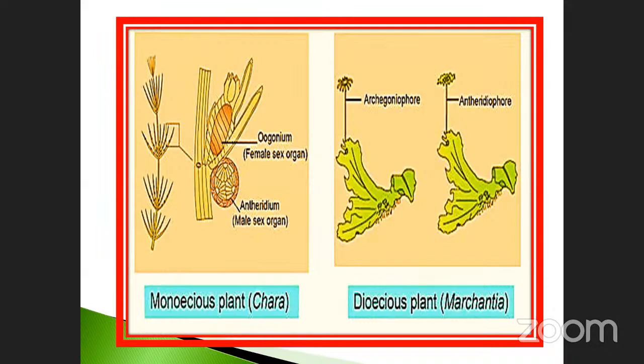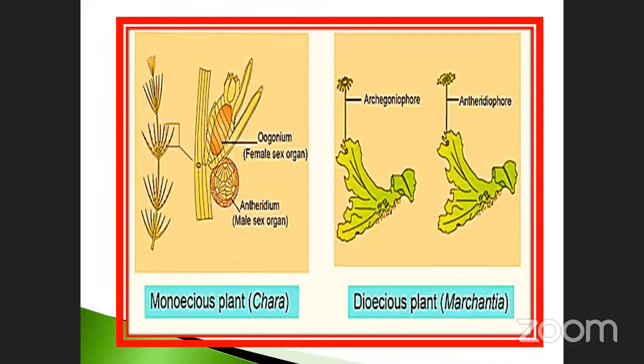That means here the antheridium is there, and nearest there is another female oogonium present, and it transfers to here. Okay. And also suppose in the upper part there is one branch with an antheridium, and the antheridium is transferred to the female. Likewise, that is also one of the cross pollinations. But on the other side, it is also one of the self pollinations. Okay, that is also different. Okay, and another one is called the dioecious plant.